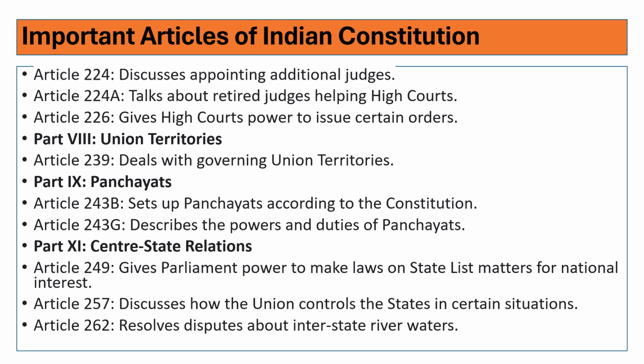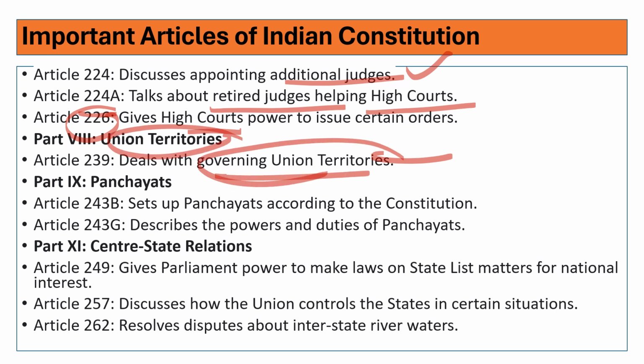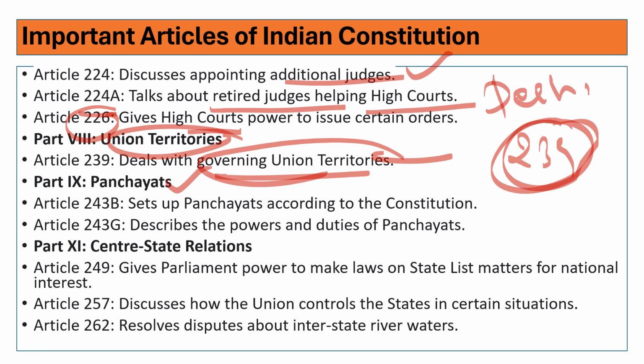Article 224 discusses the appointment of additional judges. Article 224A talks about retired judges helping high courts. Article 226 gives power to the high court to issue certain orders, like the Supreme Court. Part 8 deals with union territories, with governors governing the union territories. Article 239 covers union territories, and Delhi is also included. Article 239A discusses several things.